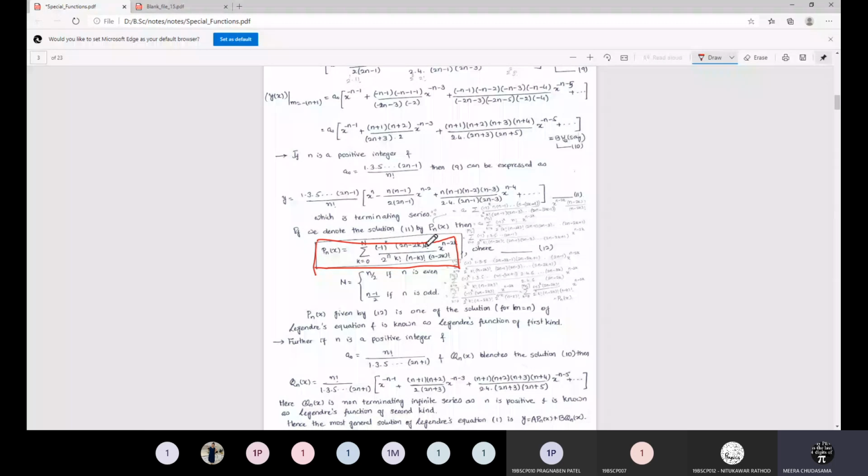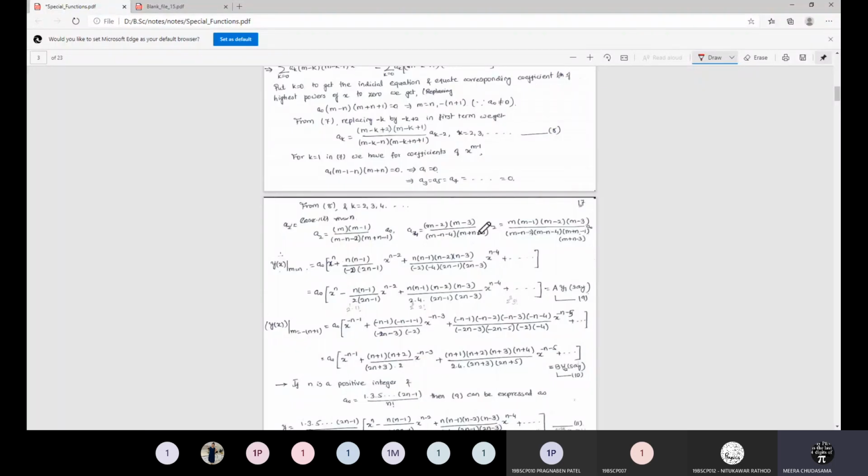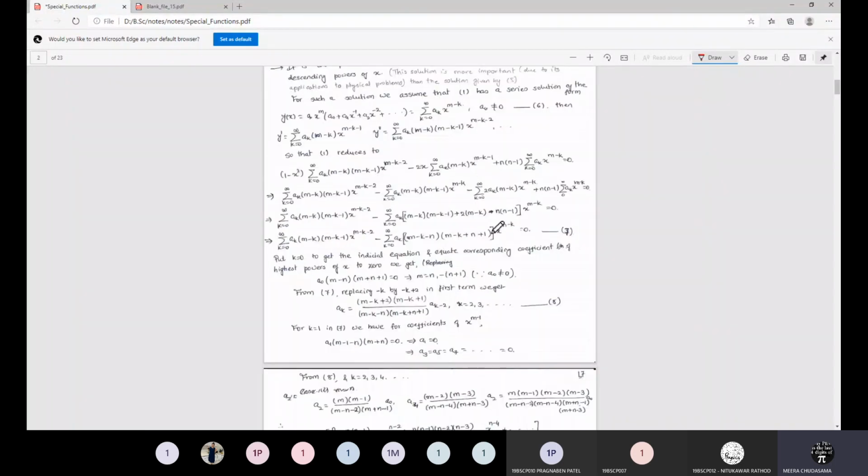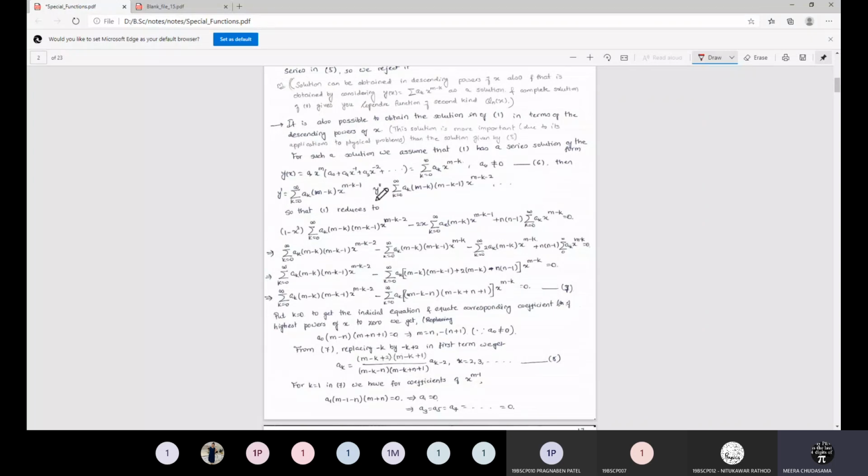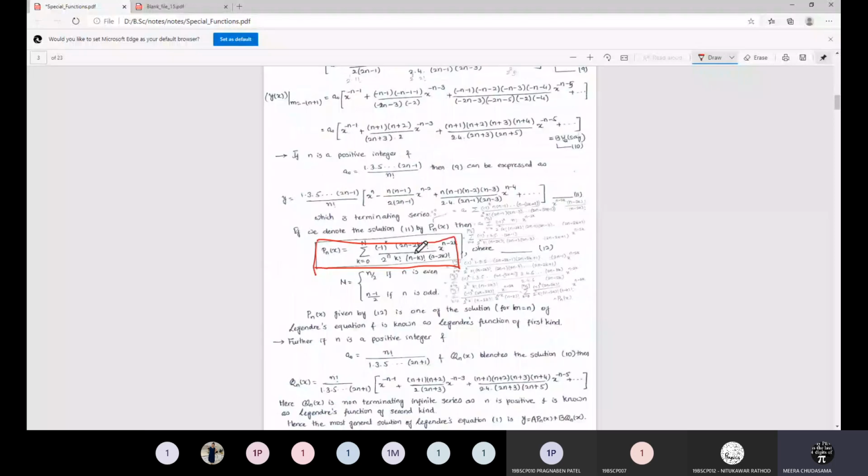We are not going to see much detail about this solution, though we have discussed it, and we are not going to keep it in your syllabus. So this is what the descending powers we have considered, and using it, this particular structure is useful. You can consider the ascending powers as well as the descending powers, but because of the applicability of this structure, they have considered the descending powers of x.